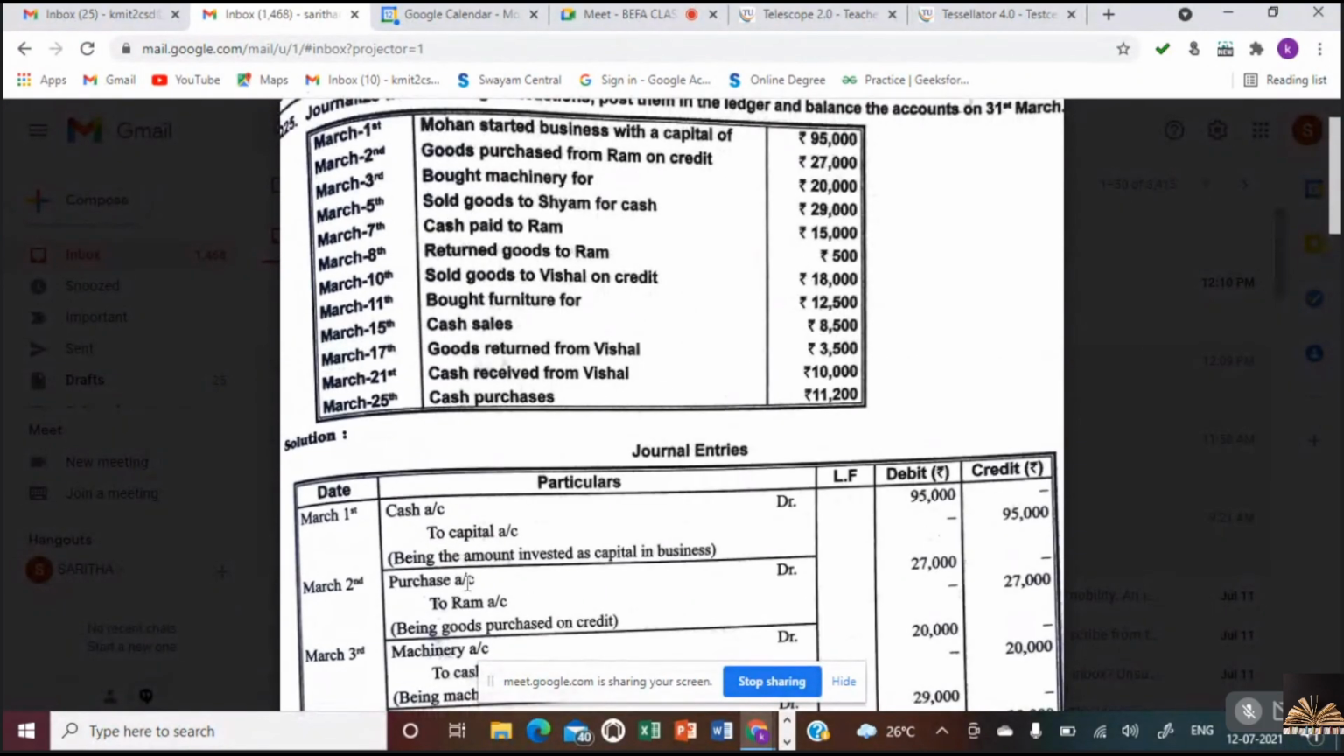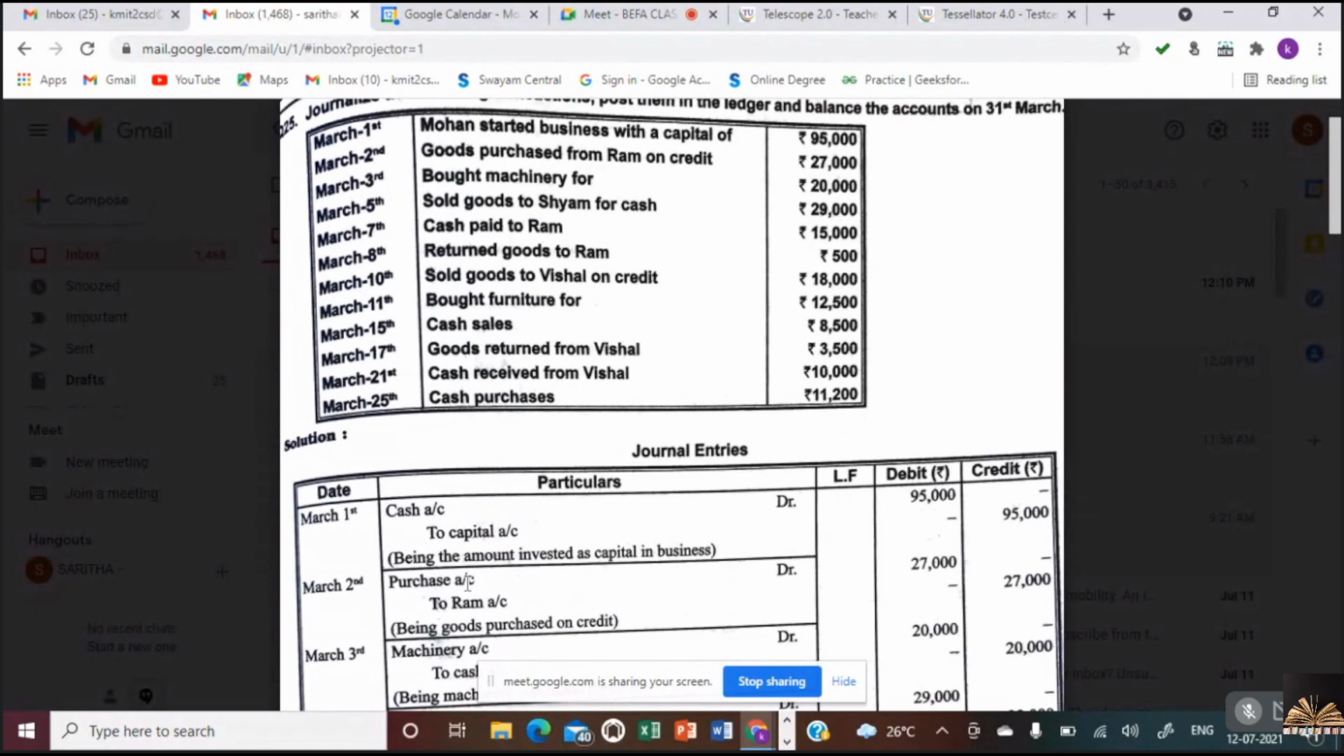Okay. Is it clear, Nana? Bought machinery for rupees 20,000. Now March 5th, sold goods to Sham for rupees 29,000 in cash. So what would be the entry?